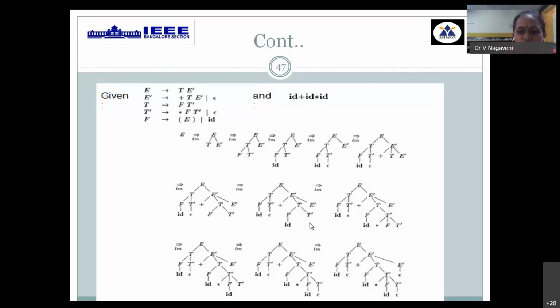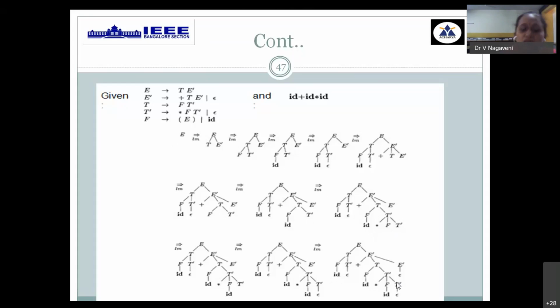After plus I want star. So from T dash I have star FT dash, and that is produced. Again I need to consider F. F is replaced by id. Then you have T dash. All the characters that are required have been obtained. Then replace the last T dash by epsilon.